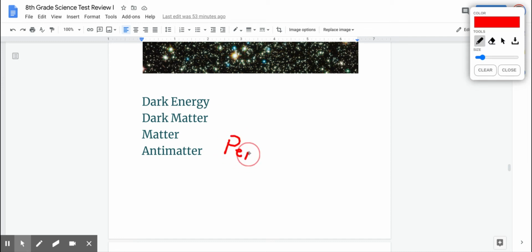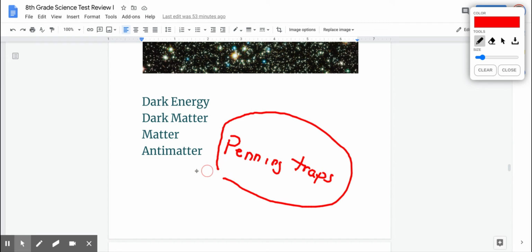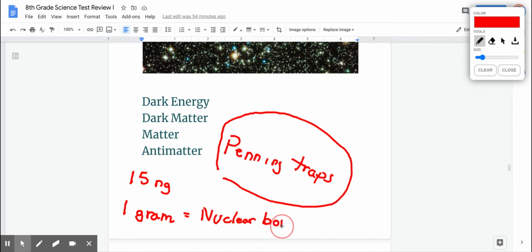So these Penning traps at CERN, we'll talk more about this later, these Penning traps right here, they hold antimatter. And again, we only made 15 nanograms. Very, very small amount. If we ever made a gram, and we don't really have the technology or the money right now to do that, but if we ever did, that would be the equivalent of a nuclear bomb. And a gram is very small as it is. So you can imagine the energy potential in antimatter. Just remember, though, if antimatter and matter get together, that's an explosion. They will destroy each other.